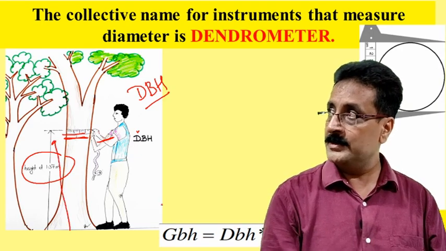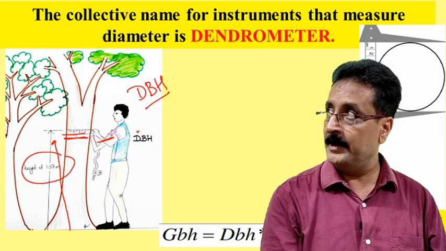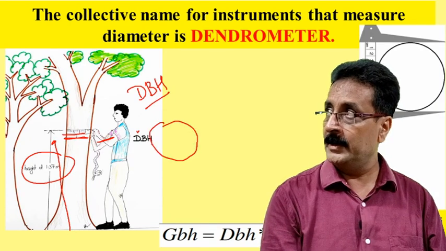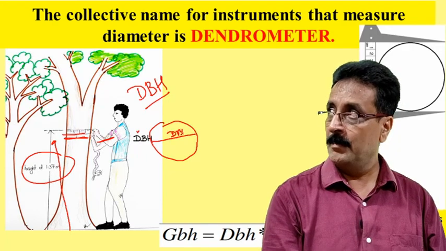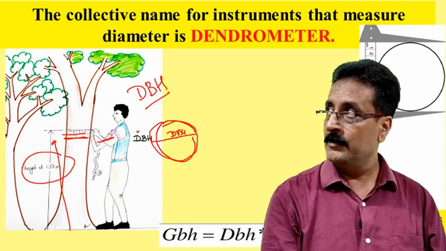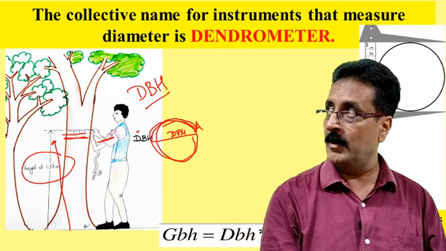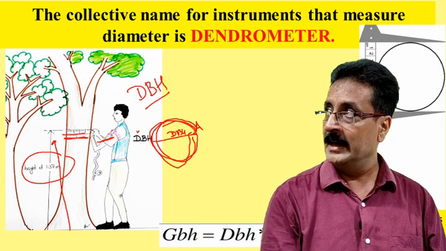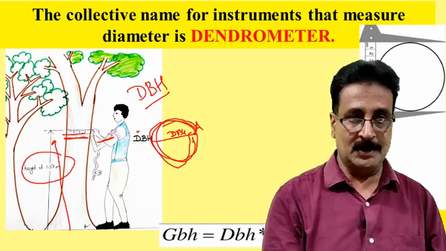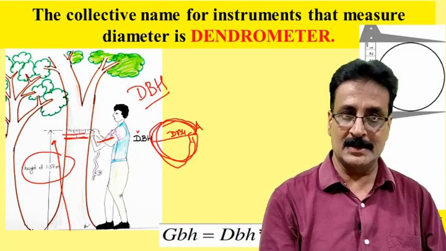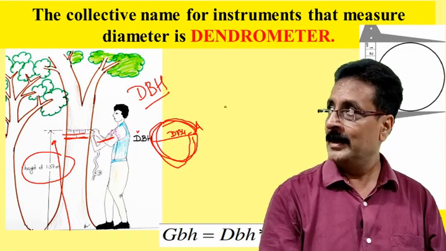Okay, then what is GBH? Suppose this is a tree, when we take diameter, this is a diameter, DBH. But when we take the entire circumference of this tree from one end, we start from A and then we go around the tree and come back to this A again, and this one is called girth. We call it GBH also. Now that is why we are taking DBH, GBH. I'll come to this and I'll let you know.